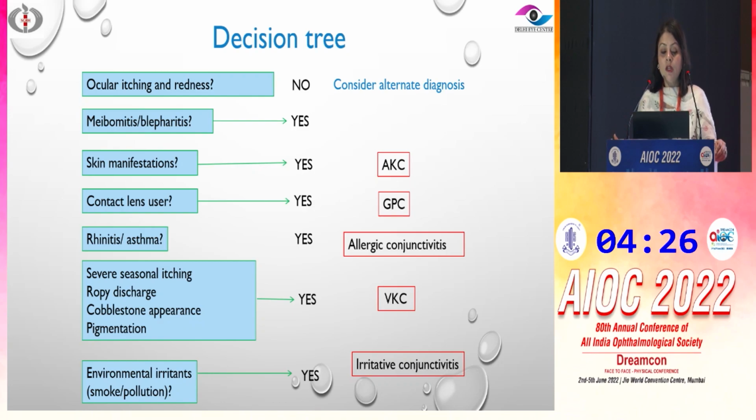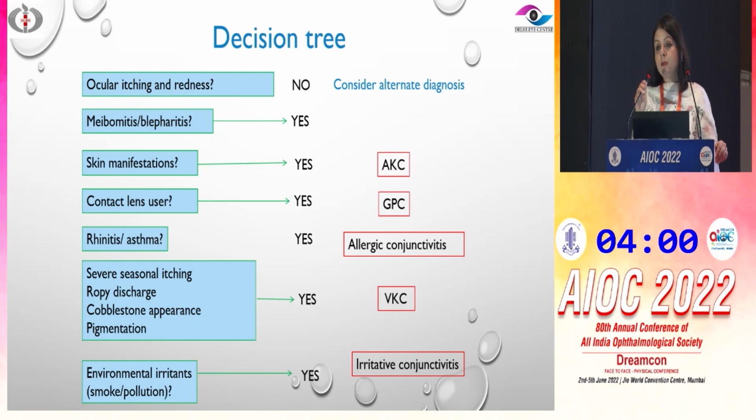So this is a decision tree. First of all, if there is ocular itching and redness, yes, then we are looking at allergy. If no, then we need to consider an alternate diagnosis, and maybe it is a mimicker for ocular allergy. Next thing we need to do after we've asked the symptomatology is to look at the lid margin. So when we look at the lid margin, we need to concentrate on whether this patient has blepharitis. If yes, then treat accordingly. Does the patient have any skin manifestations?